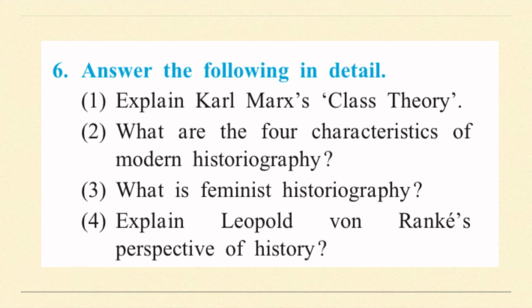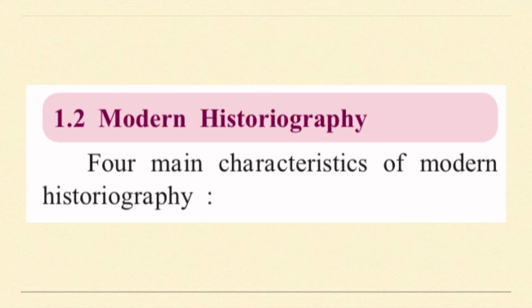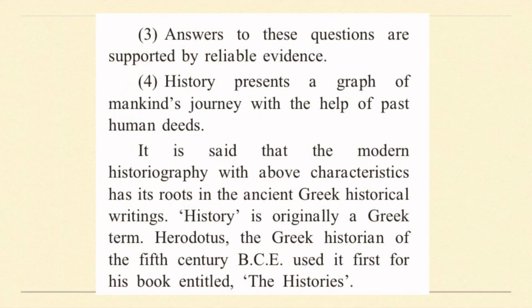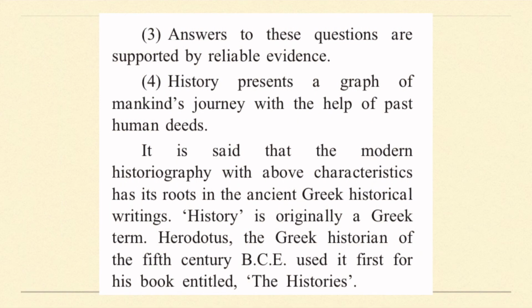Okay, the next question we have is, what are the four characteristics of modern historiography? So the first one is, its method is based on scientific principles. Scientific thought should be included. Relevant questions should be framed. Then the questions which are framed should be anthropocentric. They should not have any interrelation between divine and human deeds. And then the third one is that answers to these questions are supported by reliable evidence.